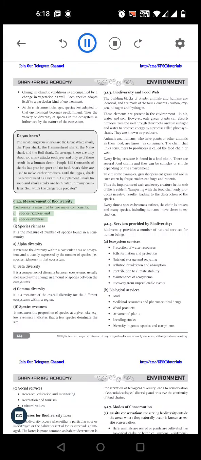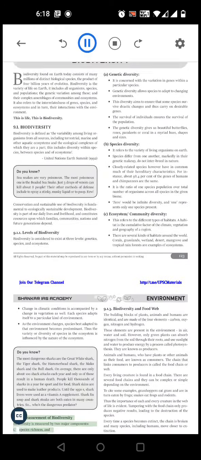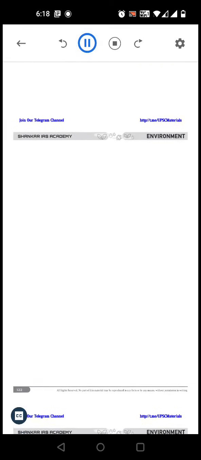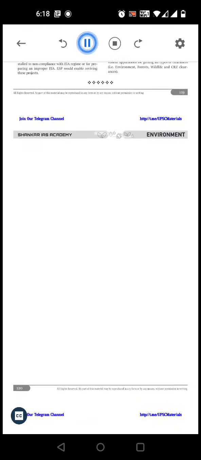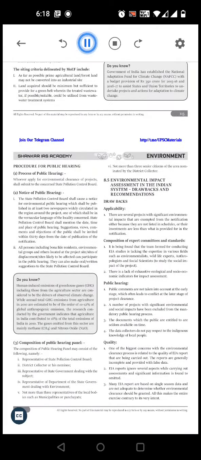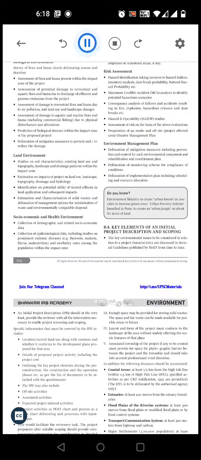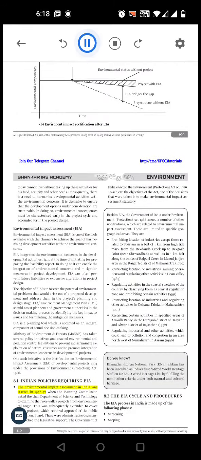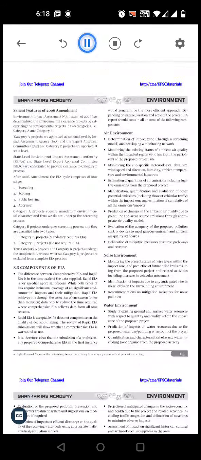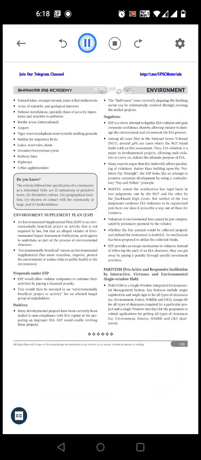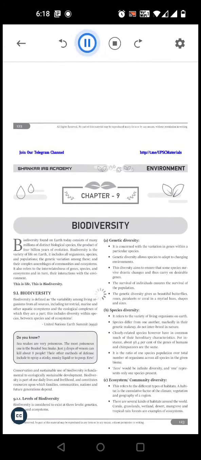9.1.2 Measurement of biodiversity. Biodiversity is measured by 2 major components: I. species richness, and II. species evenness. Species richness. It is the measure of number of species found in a community. A. Alpha diversity. It refers to the diversity within a particular area or ecosystem, and is usually expressed by the number of species in that ecosystem. B. Beta diversity. It is a comparison of diversity between ecosystems, usually measured as the change in amount of species between the ecosystems. C. Gamma diversity. It is a measure of the overall diversity for the different ecosystems within a region.